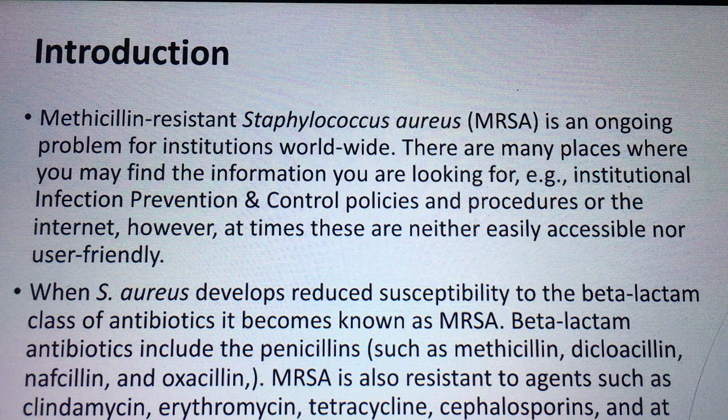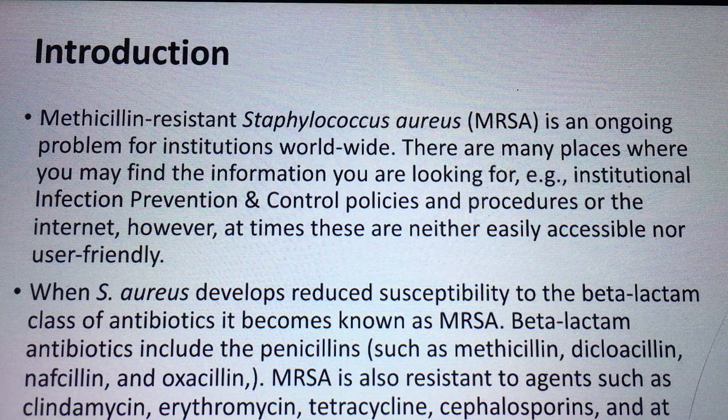MRSA is also resistant to agents such as clindamycin, erythromycin, tetracycline, cephalosporins, and at times sulfamethoxazole, trimethoprim. So MRSA, methicillin-resistant Staphylococcus aureus, is a group of gram-positive microorganisms.